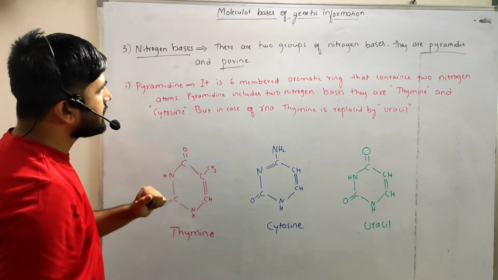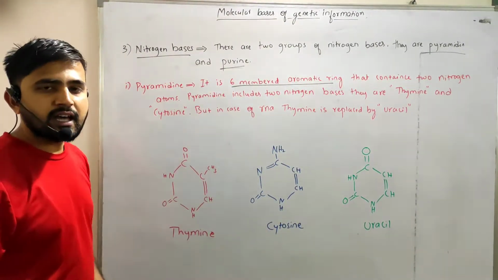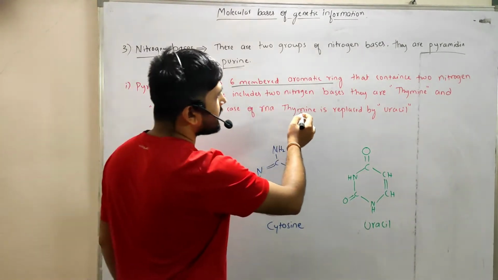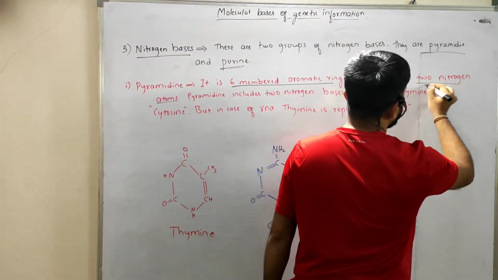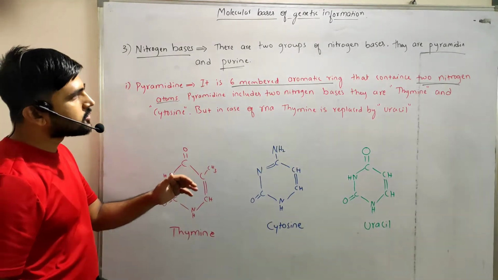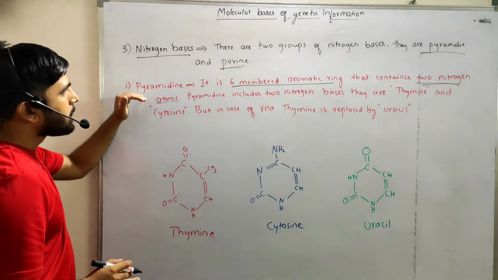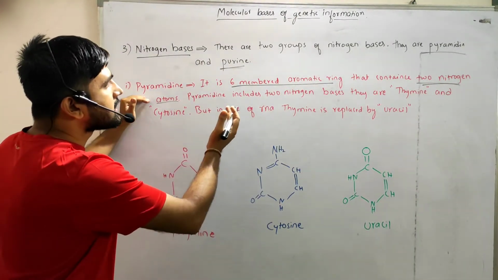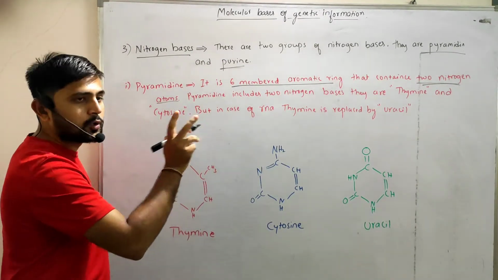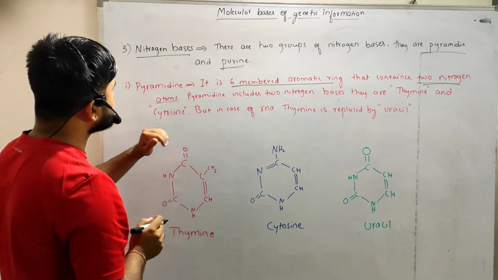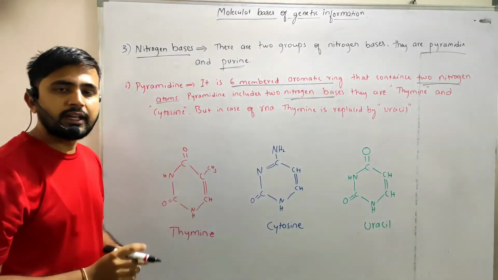Pyrimidines are a 6-member aromatic ring that contains 2 nitrogen atoms, and they include mainly 2 nitrogen bases.